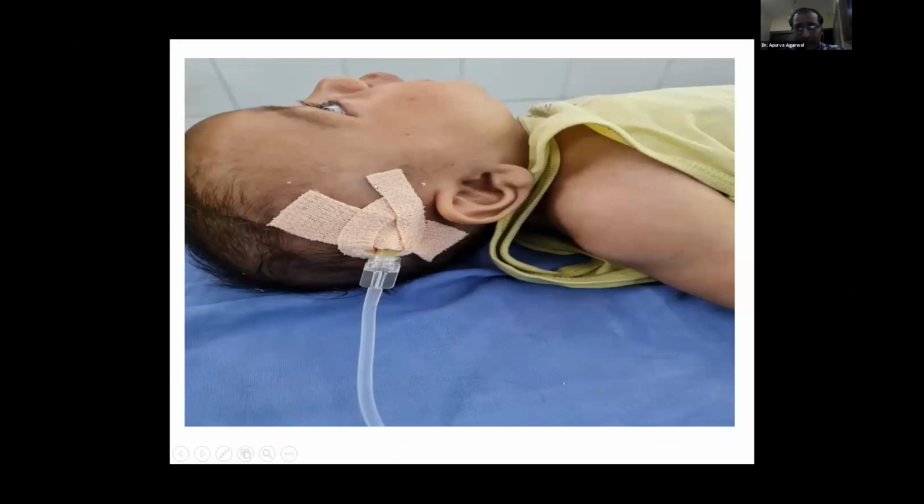Many times you do not get any venous access for these children. The child is chubby and may be having some edema due to nutritional deficiencies. So even a scalp vein can be utilized. This picture just depicts how we have done a surgery, putting in a scalp vein or a 24 gauge Venflon on the scalp of the child.